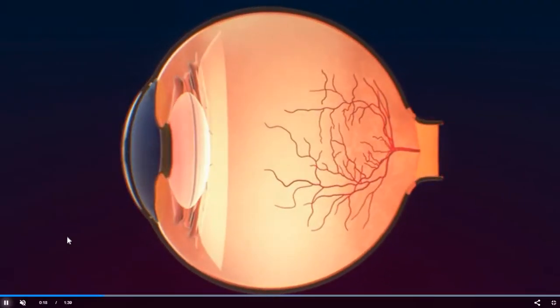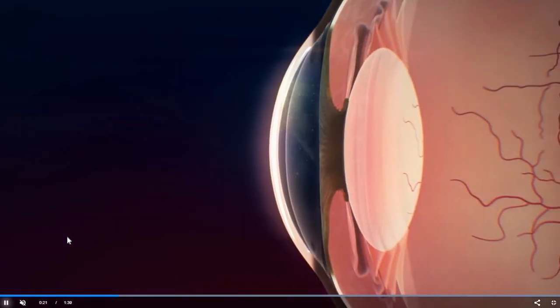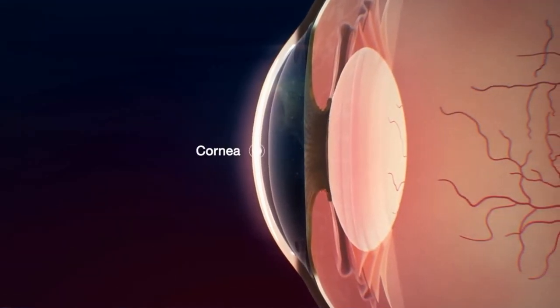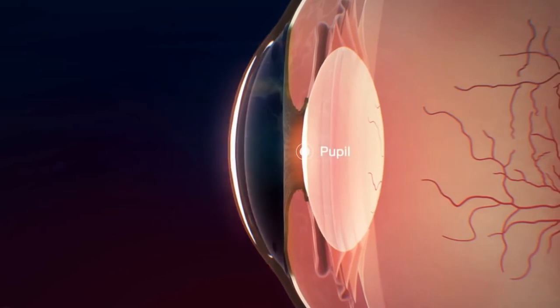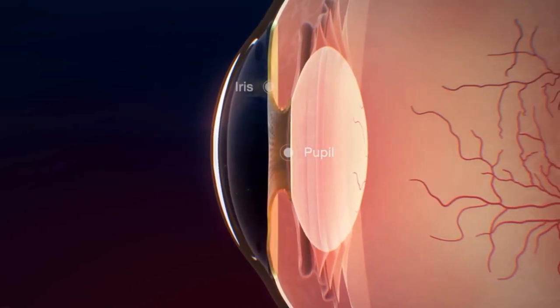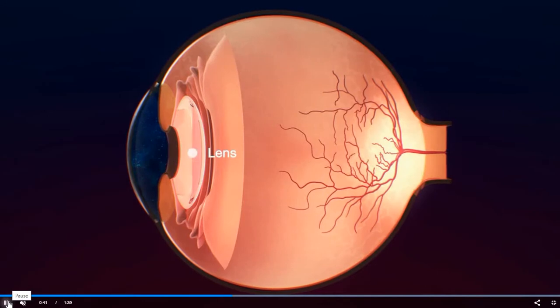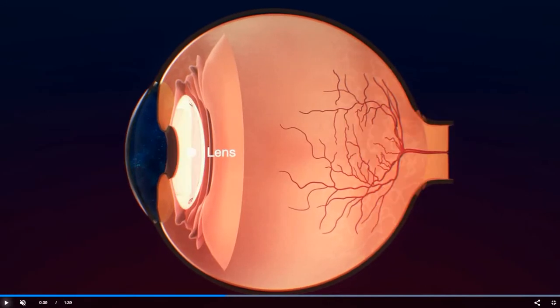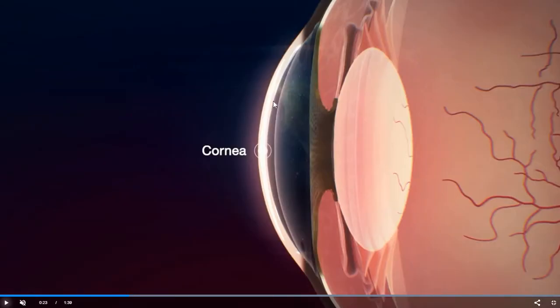Apart from these three layers, there are other structures which help in the functioning of the eye, that is cornea, pupil, iris, lens, etc. Let us understand about each part in detail. Cornea is a bulged portion which is the continuation of the outermost layer, that is sclera. Already I have told you what sclera is. It is a tough layer which is the outermost covering of the eyeball. The continuation of this layer which is bulged a little bit at the middle, that is called cornea.